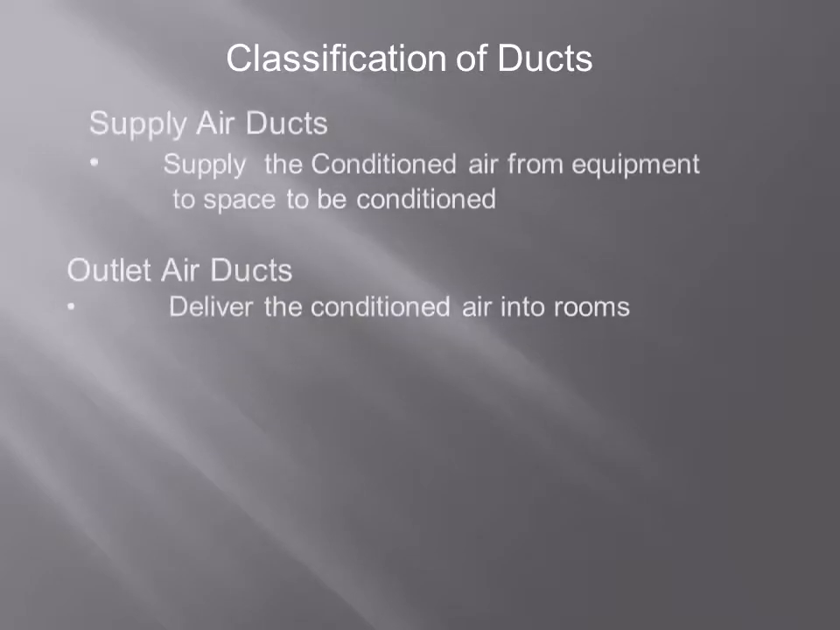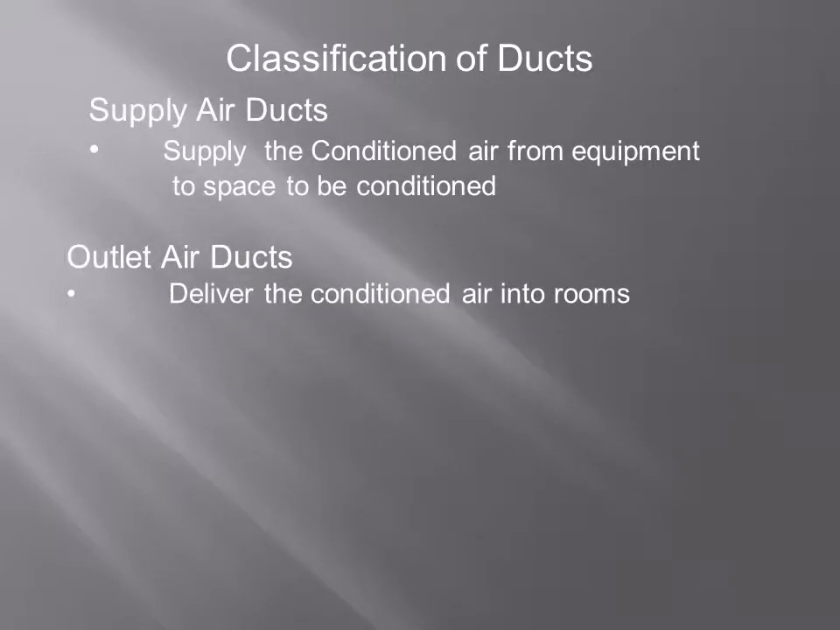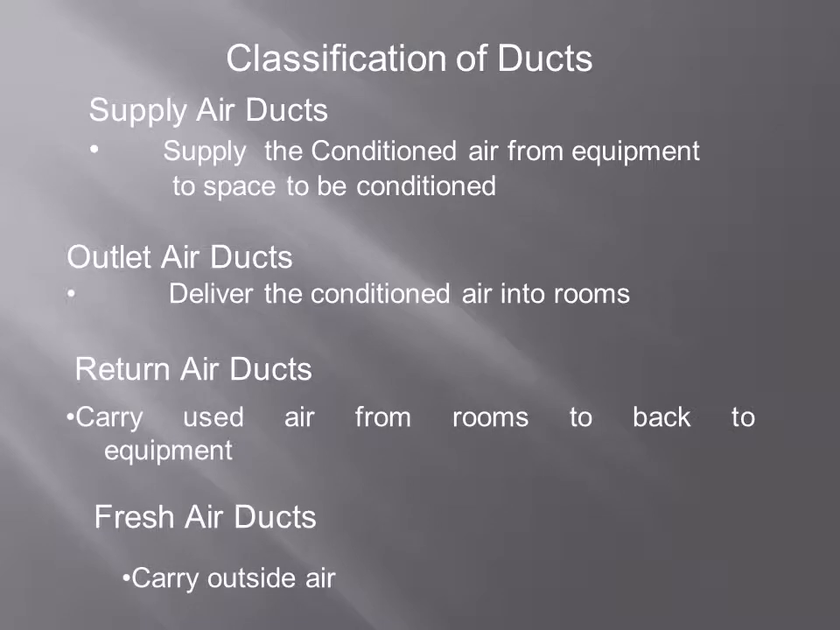So next is the classification of ducts. Ducts are classified as supply air duct. We have just seen the supply air duct: it supplies the conditioned air from the equipment to the space to be conditioned. Outlet air duct delivers the conditioned air into the rooms. Return air duct, we have seen.